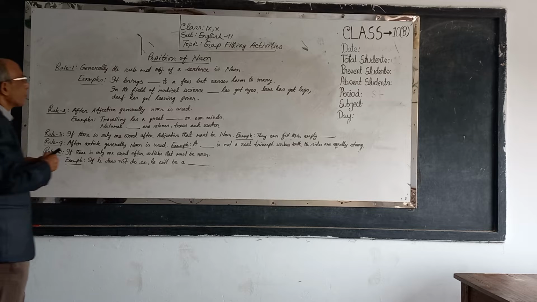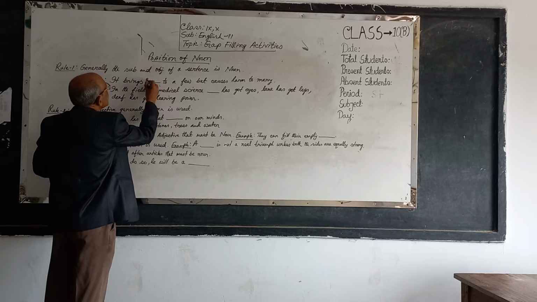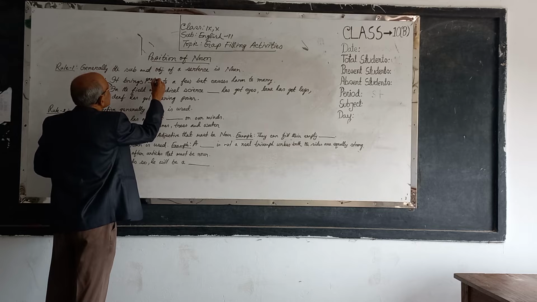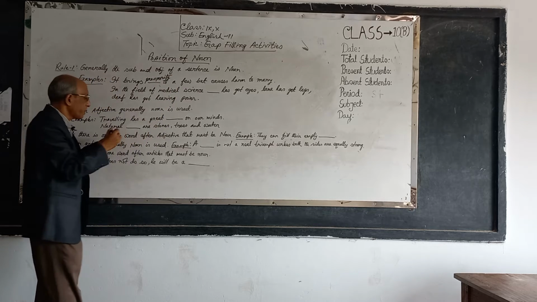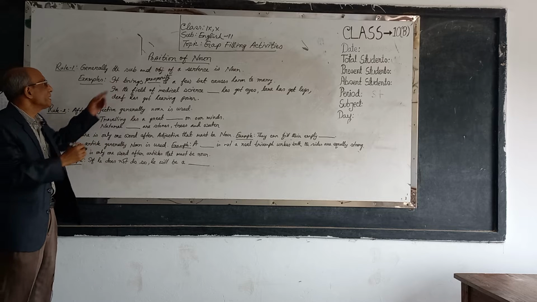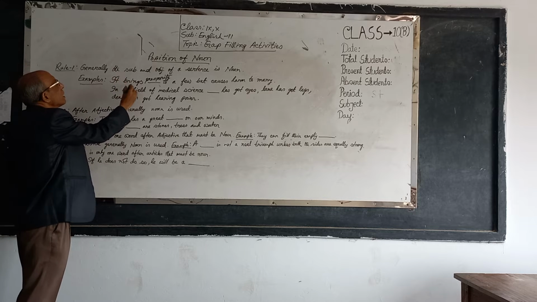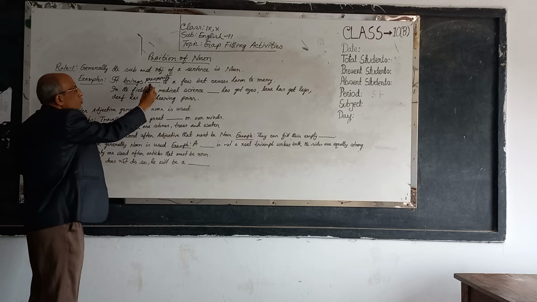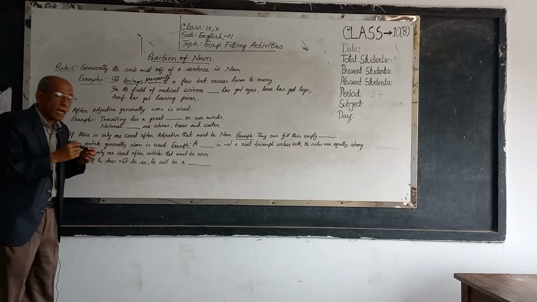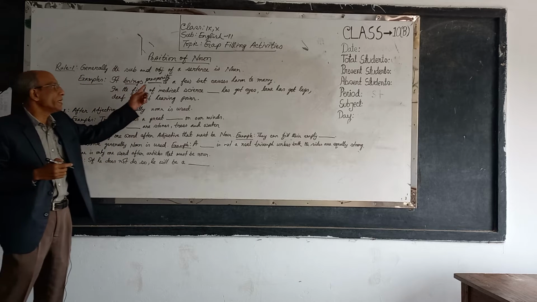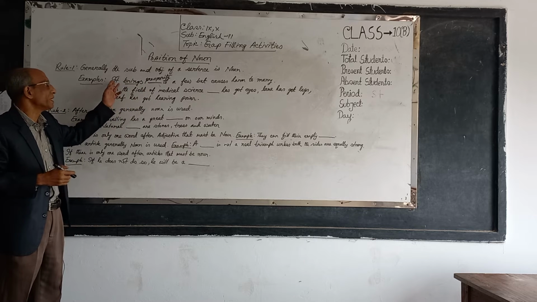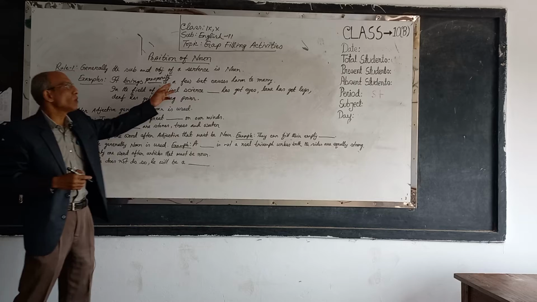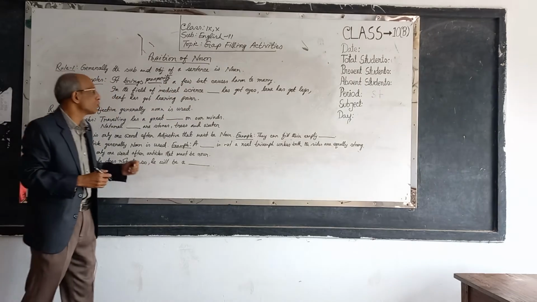Here it will be prosperity. Prosperity is a noun. You see, it is the subject, brings is the verb, and so in the gap the word will be a noun. According to context, it will be prosperity. It brings prosperity to a few but causes harm to many.